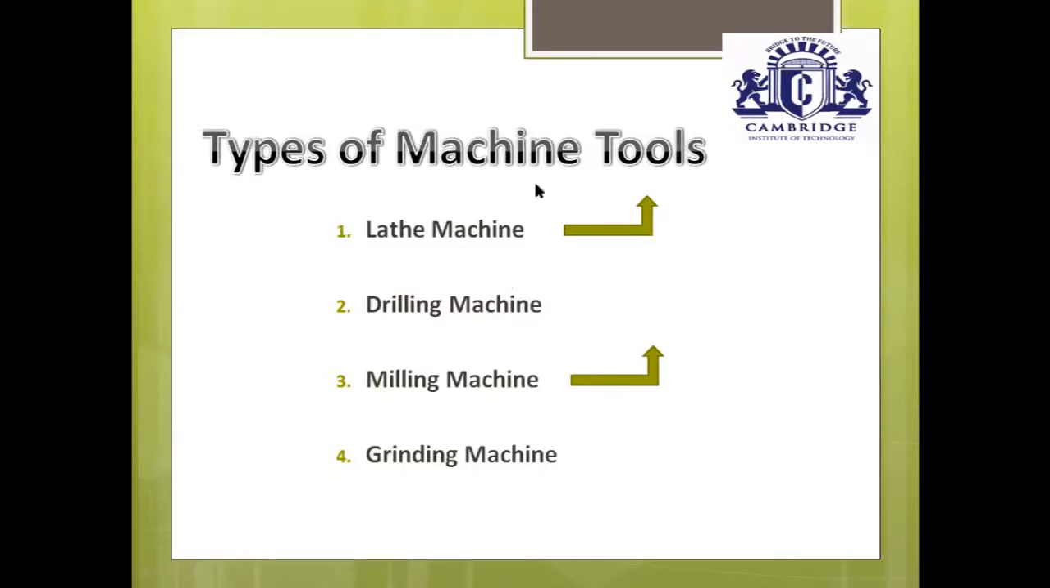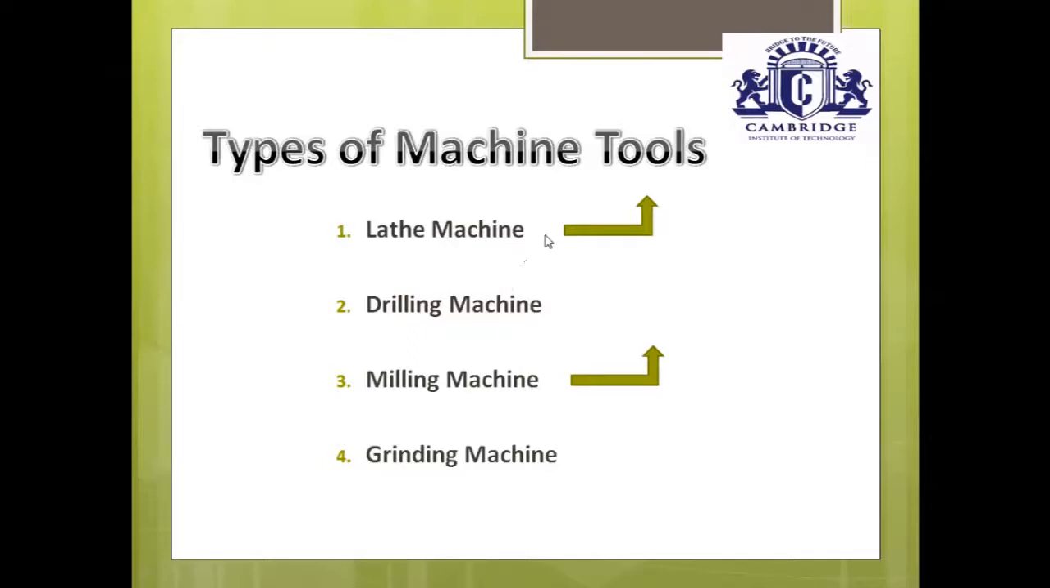Each machine is called a machine tool because by using the lathe machine we can perform different metal cutting operations. By using drilling we can perform different metal cutting operations. By using milling also, and by using grinding machines also, we can perform metal cutting operations. That's why all four are machine tools. In addition to these, some other machine tools are there, but those are not in your syllabus. Even among these four, only two are in your syllabus.